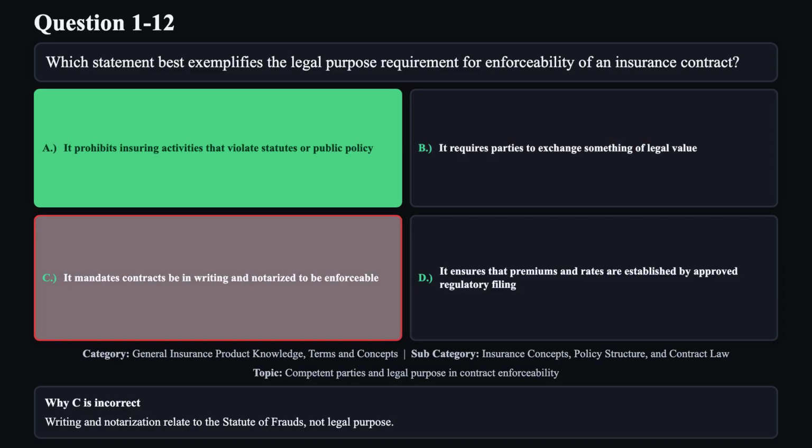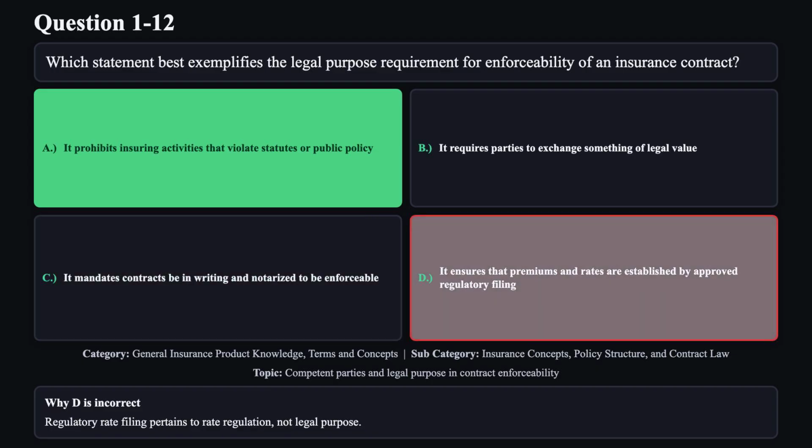Reason C is not correct. Writing and notarization relate to the statute of frauds, not legal purpose. Reason D is not correct. Regulatory rate filing pertains to rate regulation, not legal purpose.